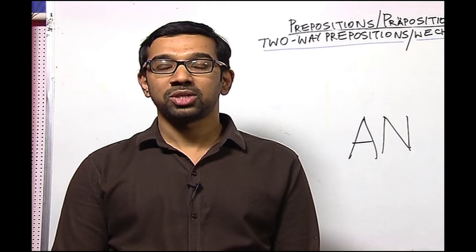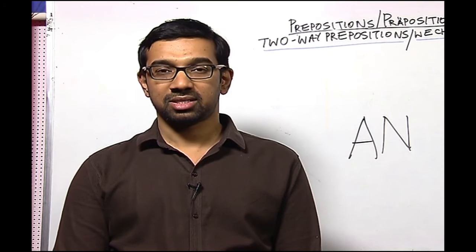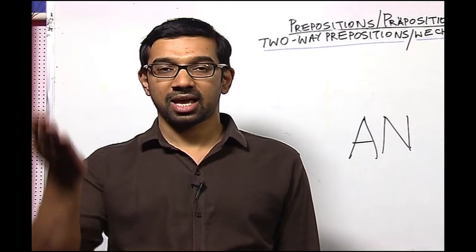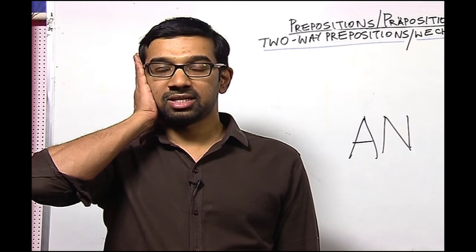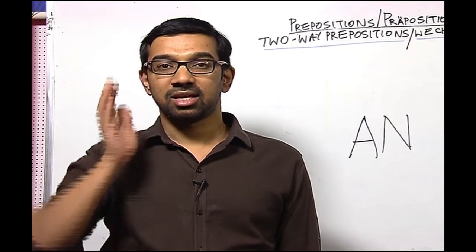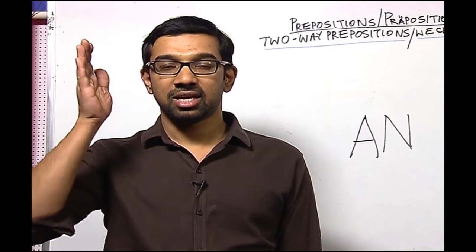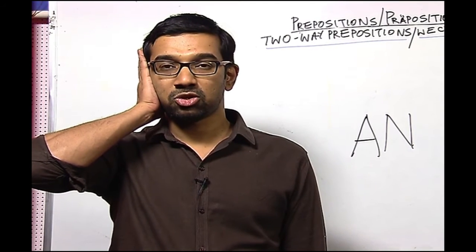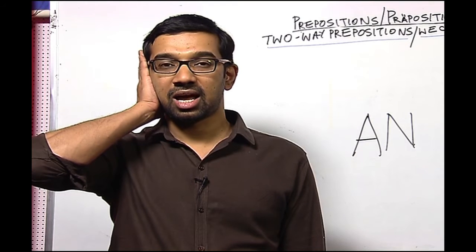Now, let us go to the other preposition an. Again, please repeat after me the way I do it. Take your hand and keep it like this, touching your ear. Now, you have the preposition an. Let us do it once again. Take your hand and bring it close to your ears and then touch your ear with this hand. You have the preposition an.